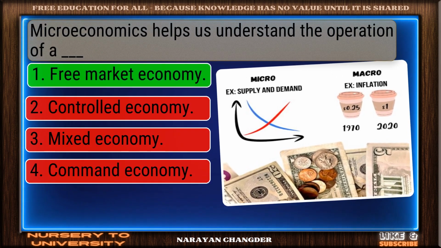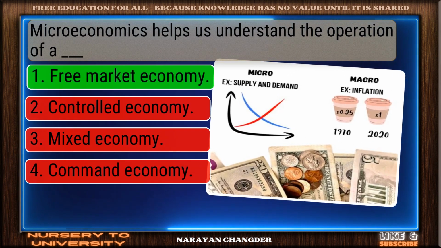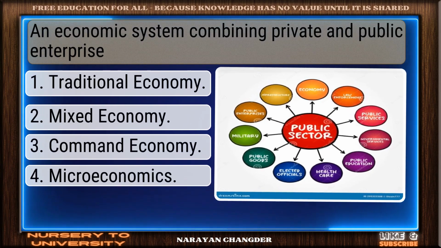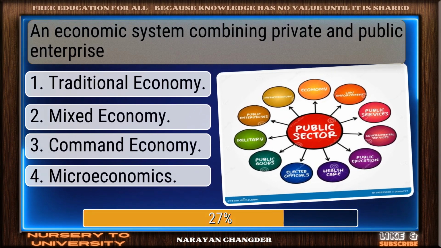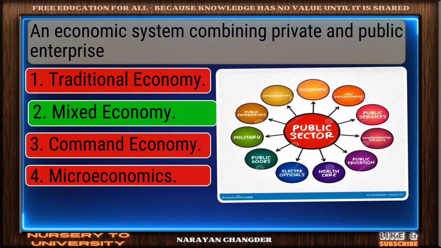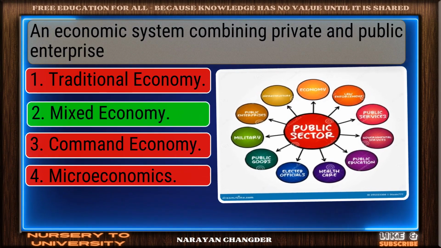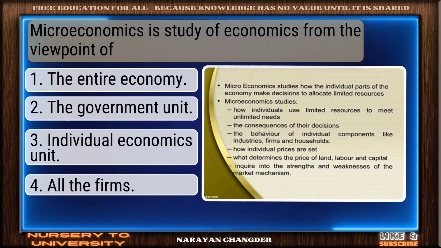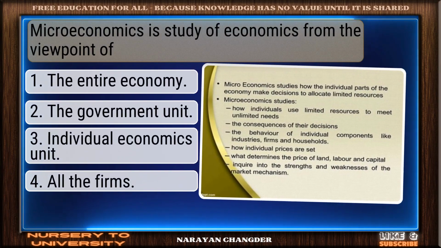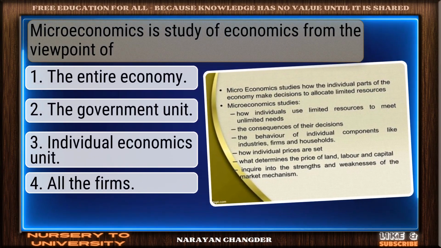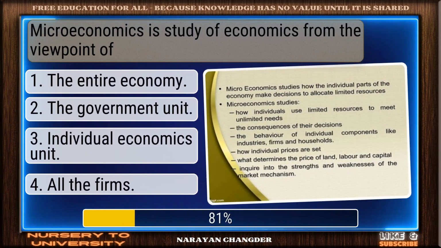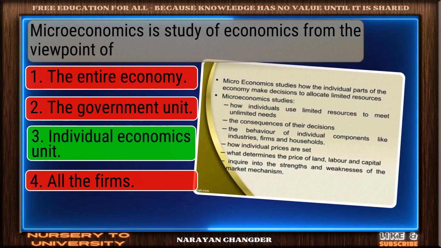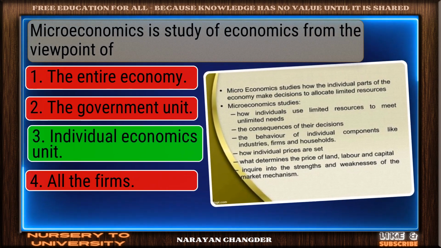Sharp thinking. Free market economy is the right choice. An economic system combining private and public enterprise. Well done. Mixed economy is the right choice. Microeconomics is study of economics from the viewpoint of. Excellent choice. Individual economics unit is the right answer.